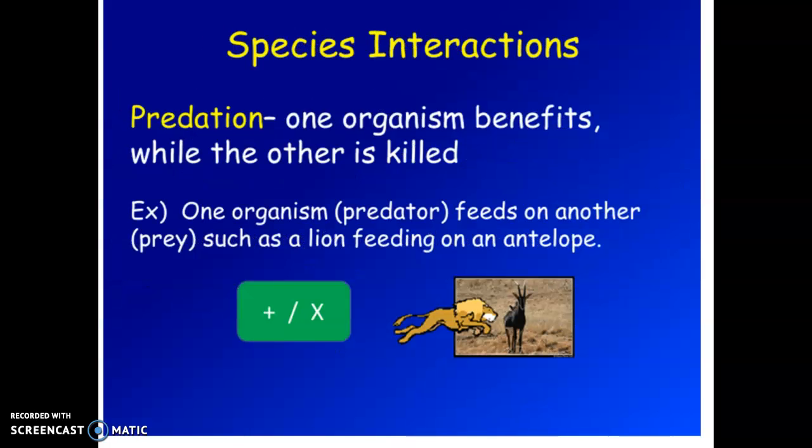Then we have predation, or predator-prey relationships. This is where one species is harmed to the point that it is dead. One organism, the predator, is getting the benefit of having food from the prey. And the prey, of course, is not doing so well, because it's going to obviously die. The predator will kill its prey and essentially eat them. That's the circle of life. This is what's happening out in the wild, right? The lion's not going to Uber Eats in some food. It has to go out and hunt and get its own food out in the wild.